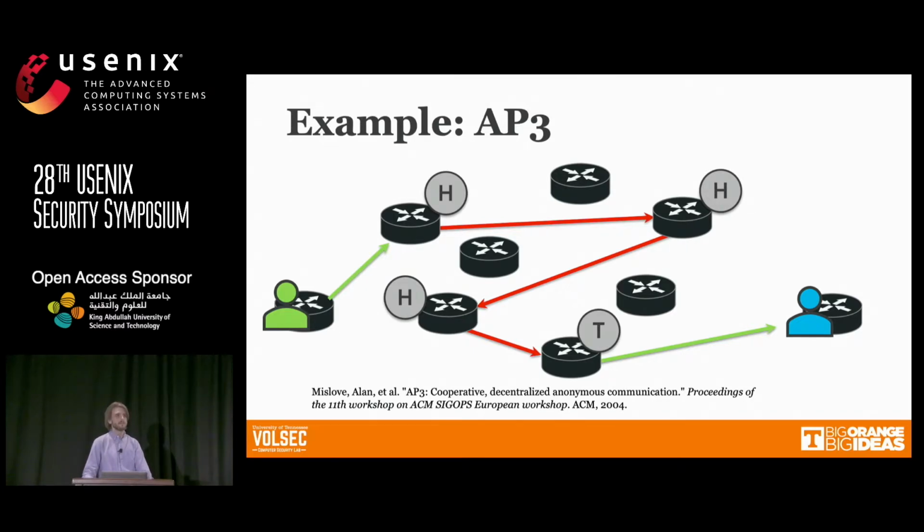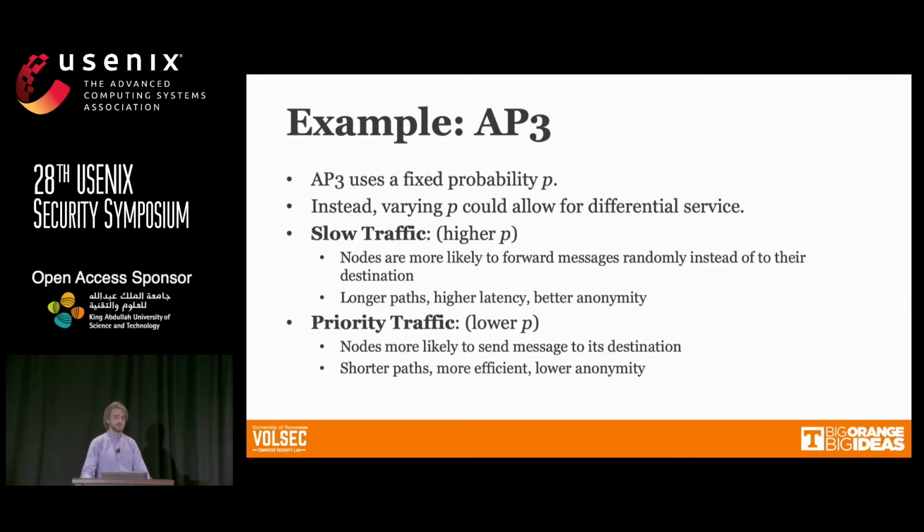On the other hand, if we use a lower probability of mixing the message, we get shorter path lengths, but we also get reduced anonymity because nodes that are on the path that observe the message can see that the probability of mixing is lower, and they can deduce that the sender is close. So AP3 is described using a fixed probability for all messages, but instead we observed that you could vary probability by message and achieve differential service.